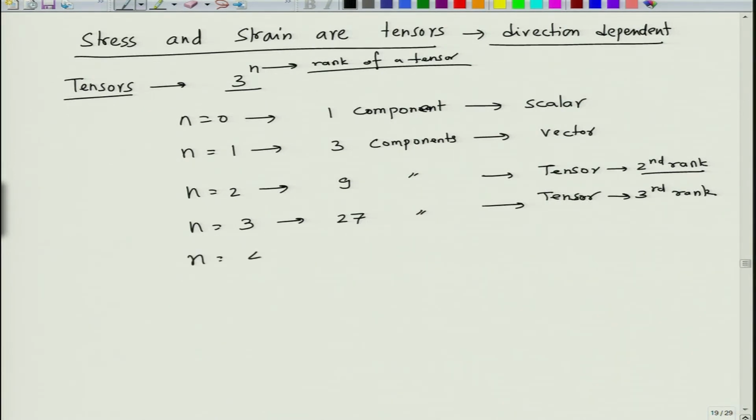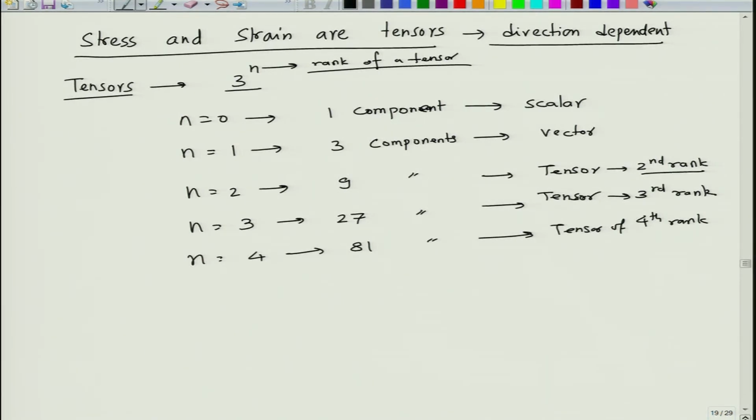N equal to 4 will mean it has 81 components, and it is a tensor of 4th rank, and so on and so forth. So, life is generally lucky that we do not have so many components in reality because of thermodynamic and material symmetry considerations of most quantities.